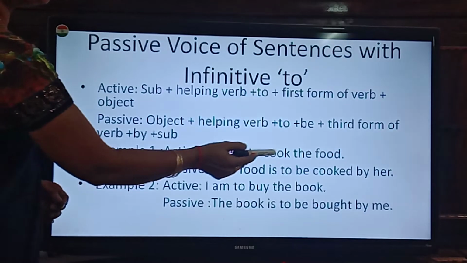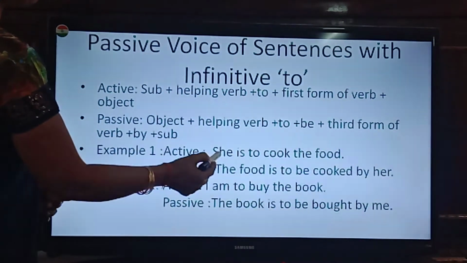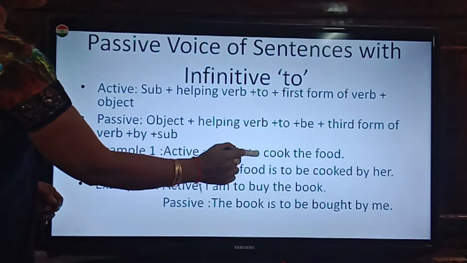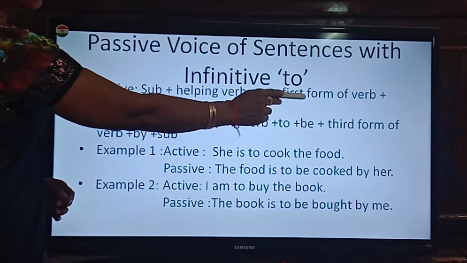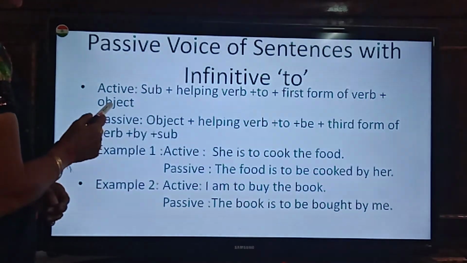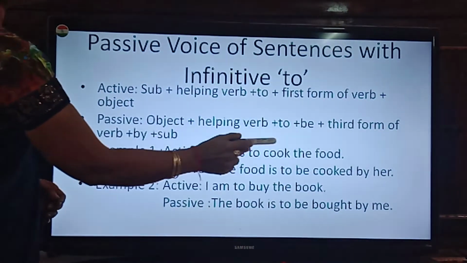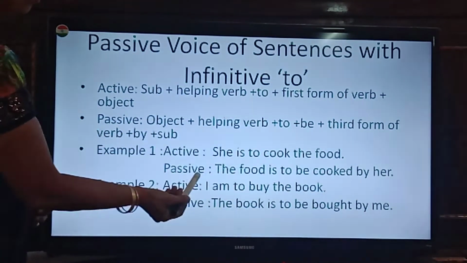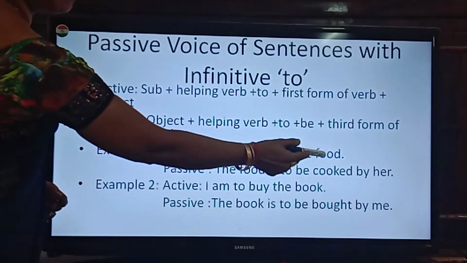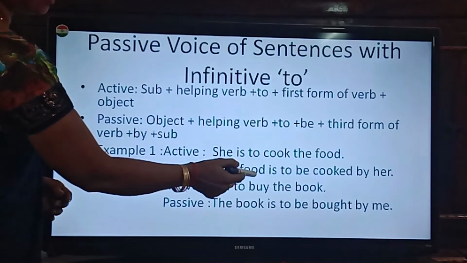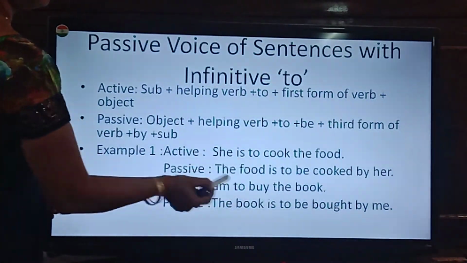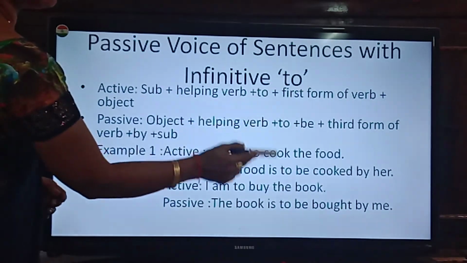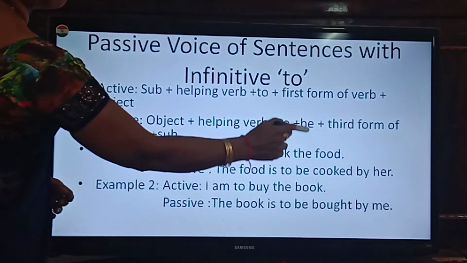Active voice, she is to cook the food. What is she here? Subject. Is helping verb. To cook, first form of verb. The food is object. So, she is to cook the food. Infinitive to we are using. Now, how does it change in passive? Object comes to subject. The food is, same thing here. Object, the food, is, helping verb is, to, be.